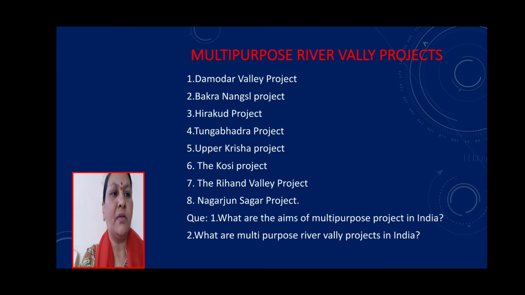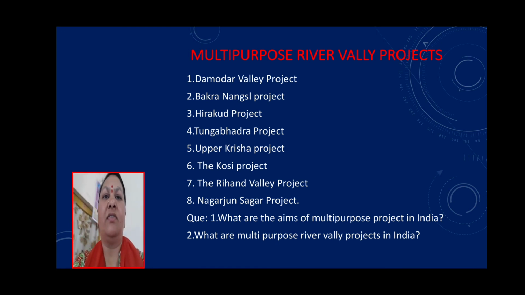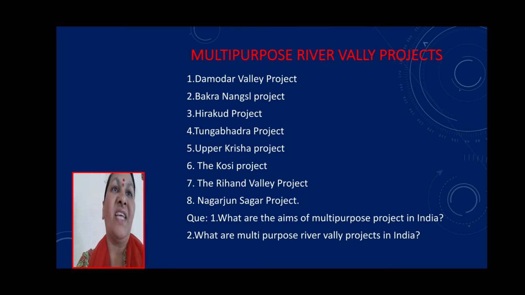The main aims of multi-purpose river valley projects are, first, to provide water for irrigation, then to control floods, generate hydroelectricity, prevent soil erosion, develop inland waterways and fishing, provide recreational facilities, provide water for domestic purposes and industries, reclaim land for agriculture, afforestation, etc.